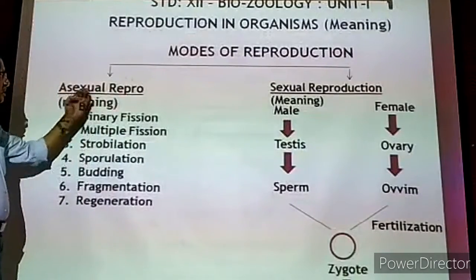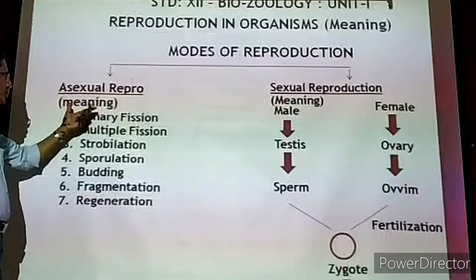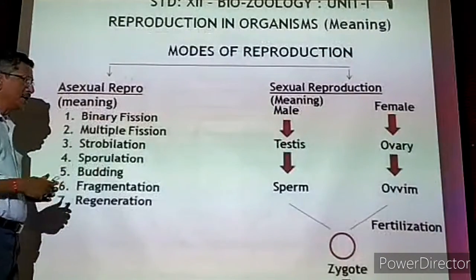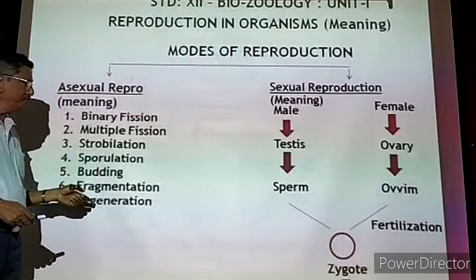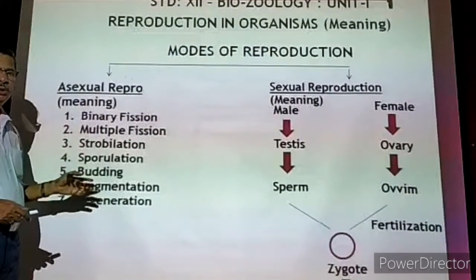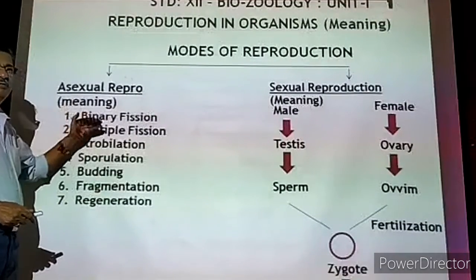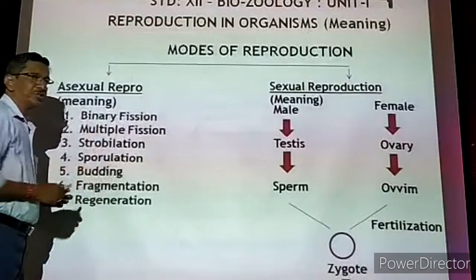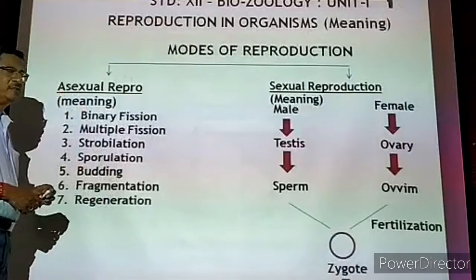Already I told you what is the meaning of asexual reproduction. In this asexual reproduction, the organisms are not using any reproductive organs. There are 7 types. Each type we are going to study separately with good example. So the first one is binary fission.